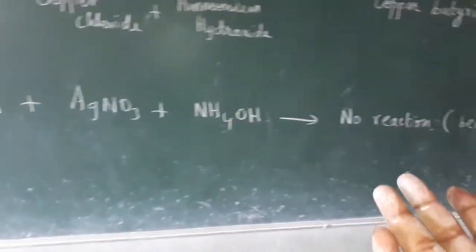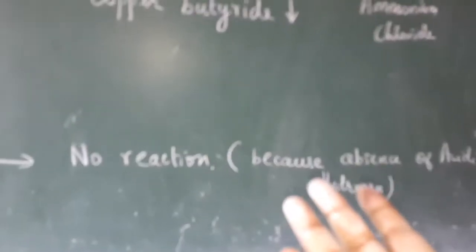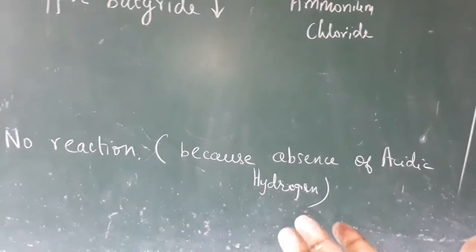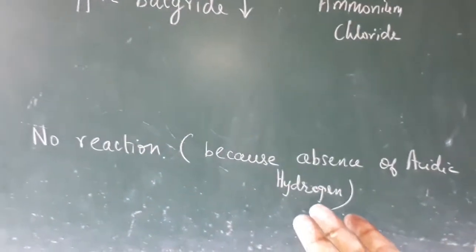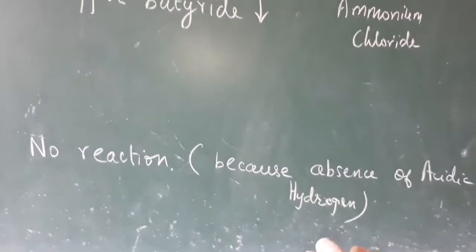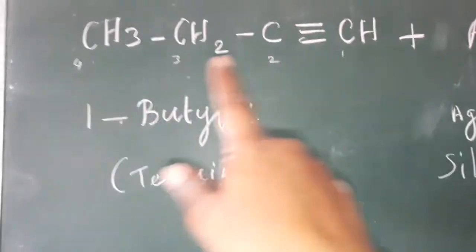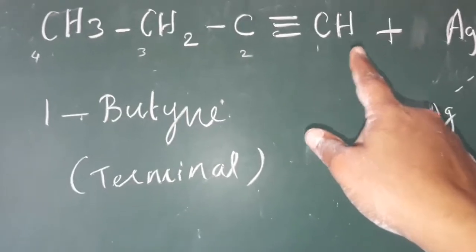There is no reaction because of the absence of acidic hydrogen. Why is it called acidic hydrogen? A compound that gives hydrogen is called acidic. 1-butyne gives the hydrogen, so that hydrogen is called acidic hydrogen.